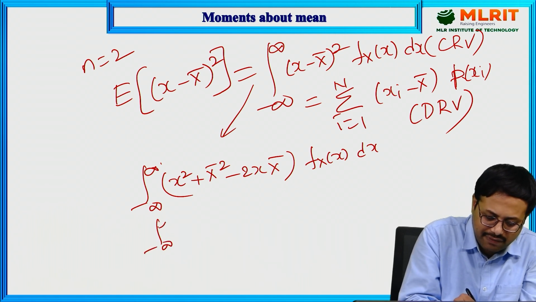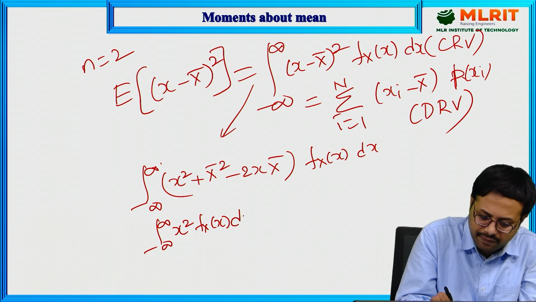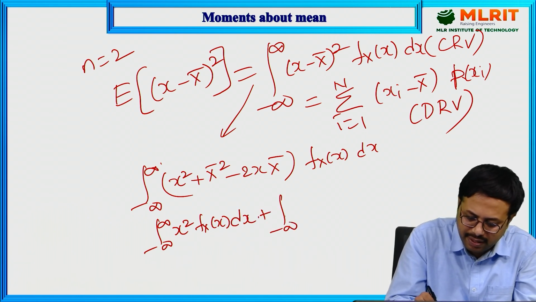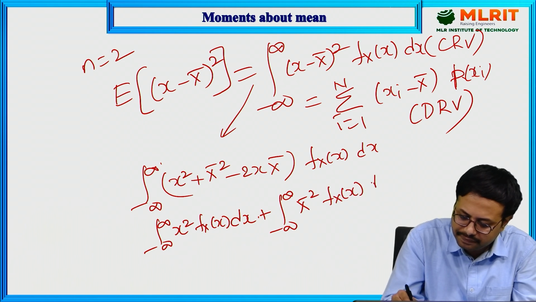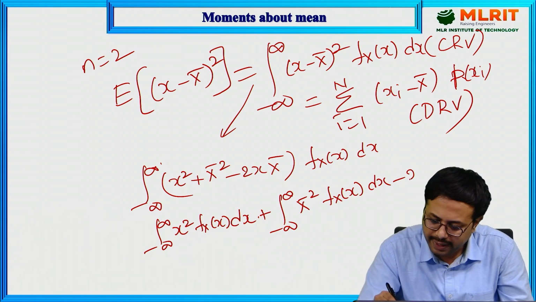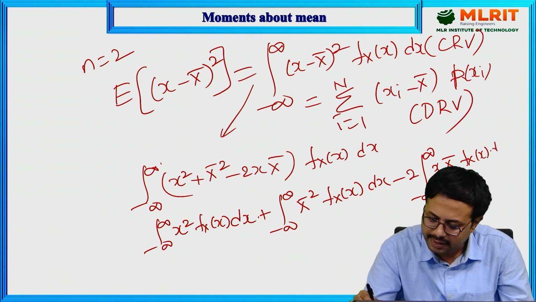The integration from minus infinity to infinity of x square fx of x dx. Now here you get the integration of x bar square fx of x dx, minus, and the 2 you can take outside, the integration of x into x bar fx of x dx.